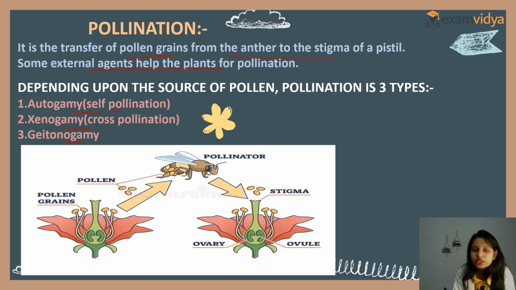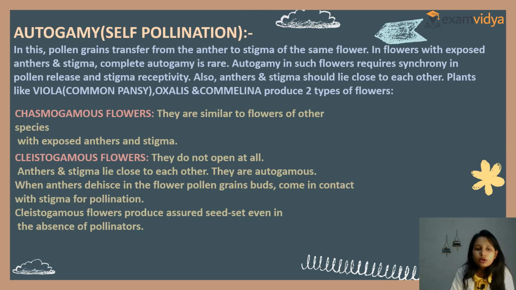Autogamy is self-pollination. Xenogamy is cross-pollination. And geitonogamy is for the same plant but another flower. Pollinators like bees carry pollen grains to the stigma. This is how pollination occurs. Clear? Now see, what is autogamy? Autogamy is self-pollination. In this, pollen grains are transferred from the anther to the stigma of the same flower.